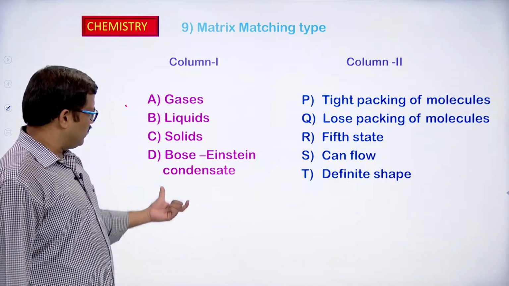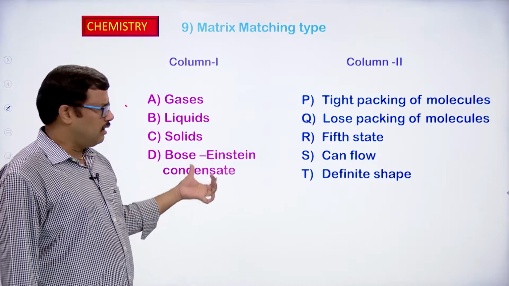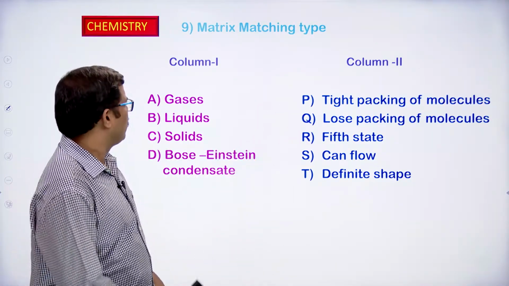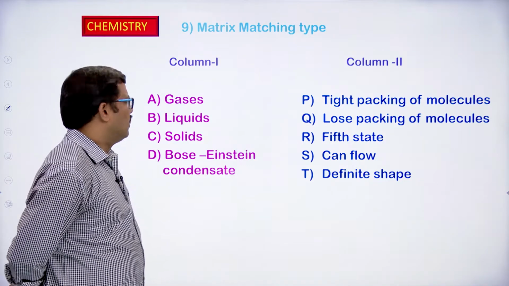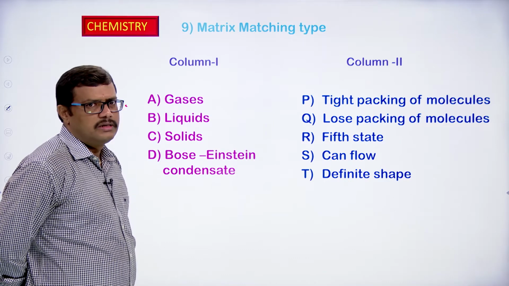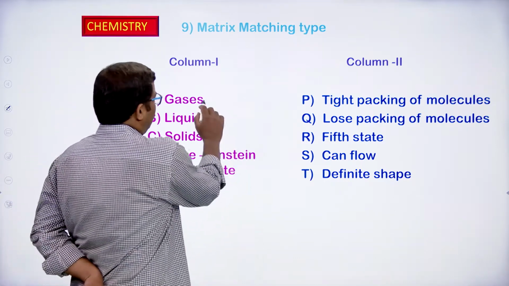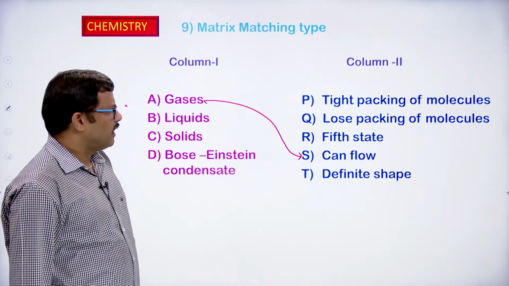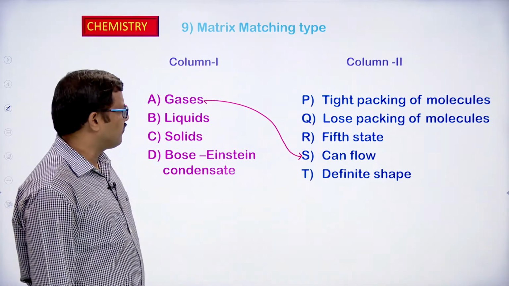Now, you have to take column 1 and match the correct properties with respect to column 2. Gases, which property is going to match? Gases can flow. Tight packing is not possible in the case of gases.